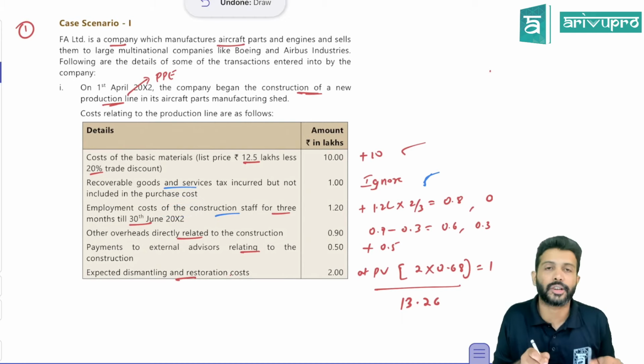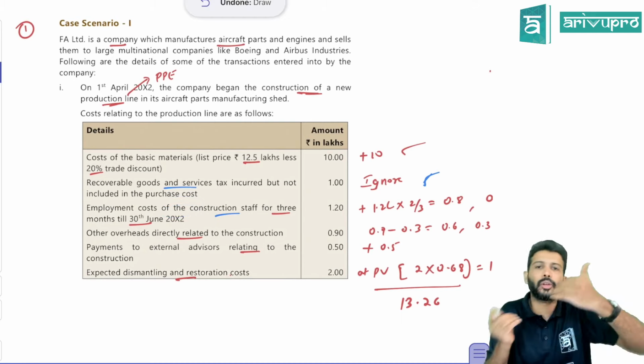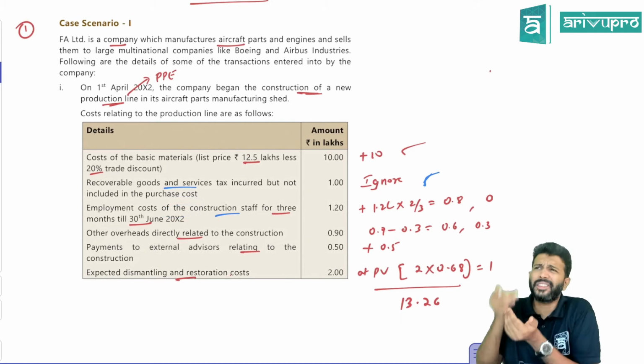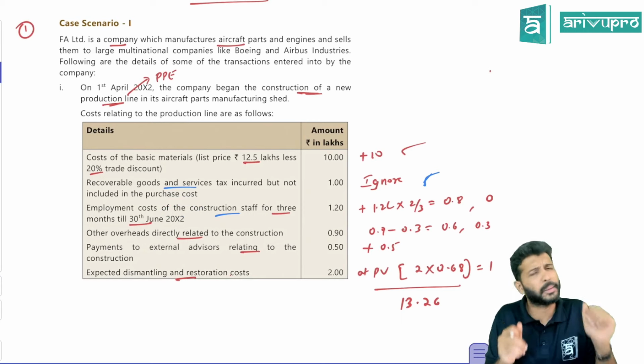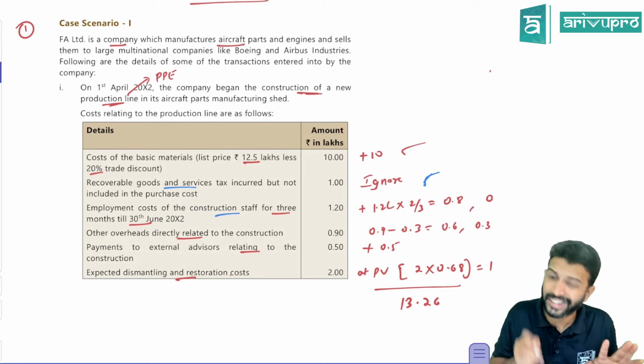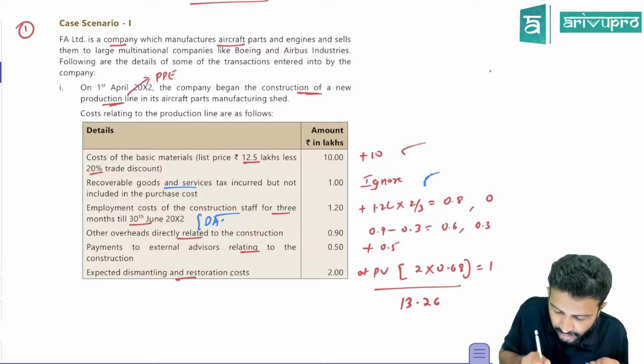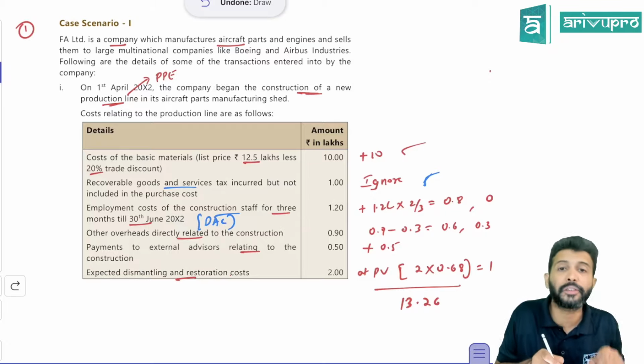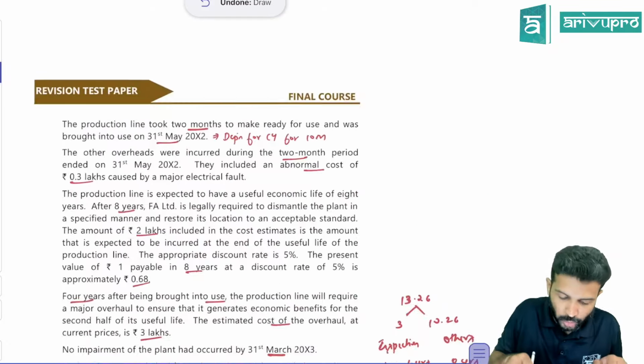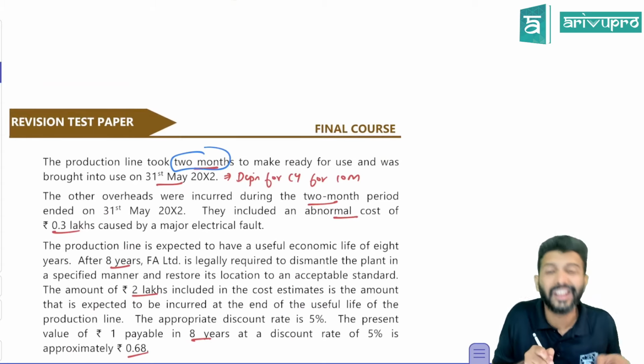Employment cost for construction. Since you're constructing a production line, you're using your own employees. Employees are necessary for constructing this, so employee cost becomes a DAC. But keep in mind the period. This particular staff cost they have given for 3 months. If you look at the next page quickly, they're saying the production line took only 2 months.